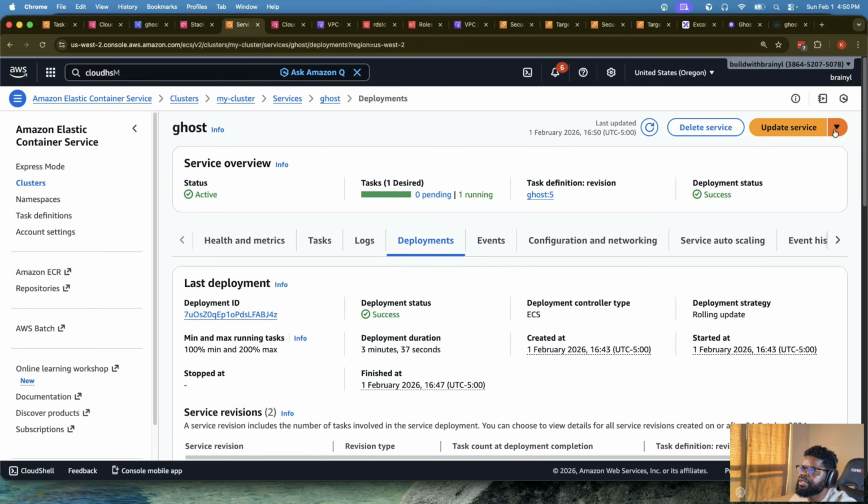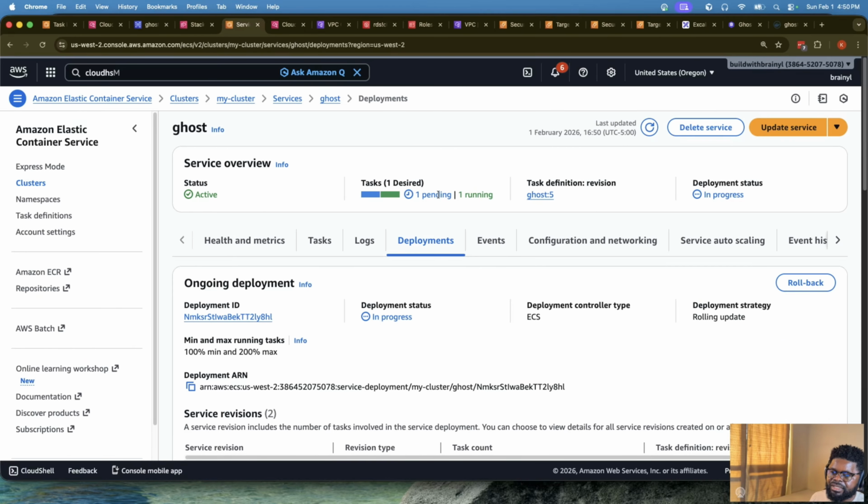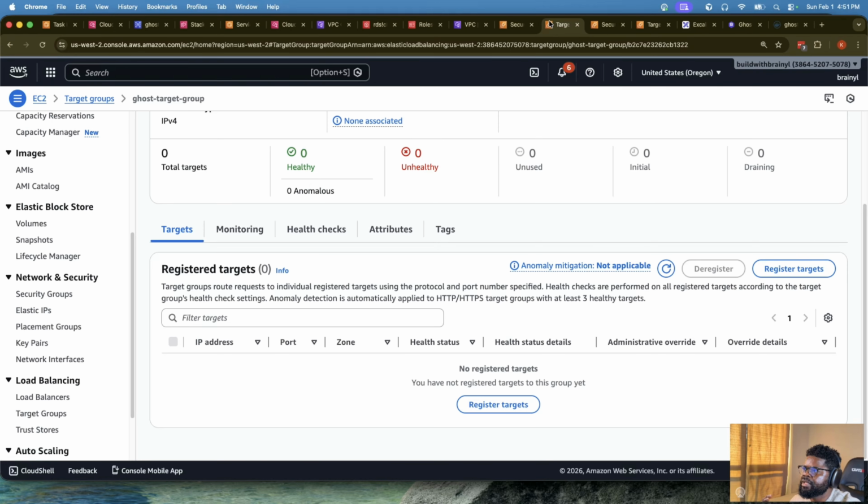We've updated the service. Let's see if it's doing a new deployment or something. Yeah, one is pending, right? Because we just attached it to a load balancer. So if we give it some time, it's going to actually deploy itself into the load balancer, right? So let's go back to the load balancer that we're looking at. I think it's here, target group, refresh. Let's give it some time.